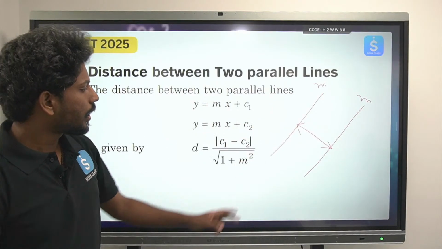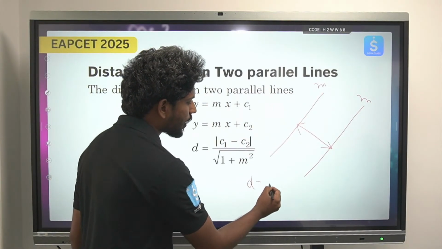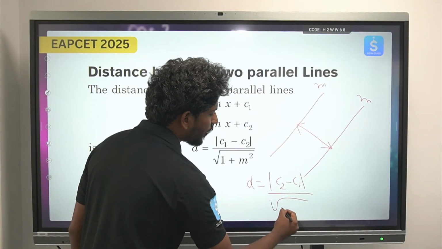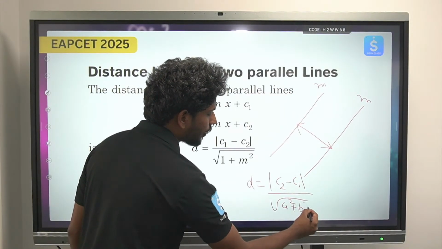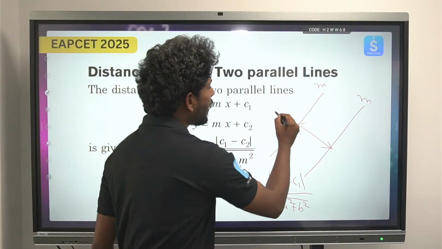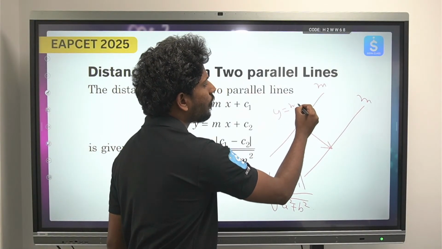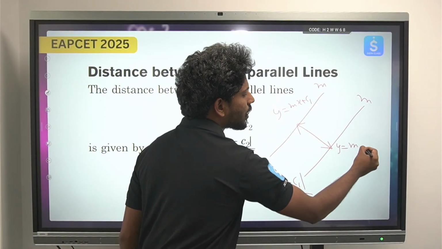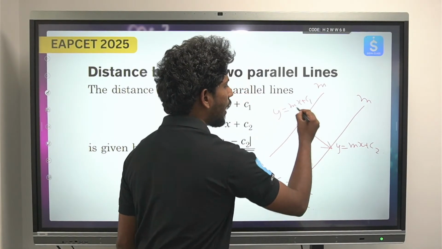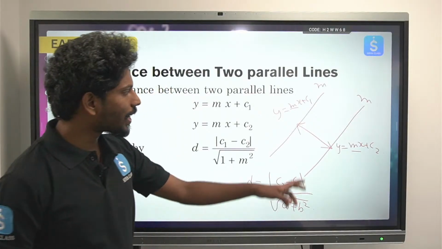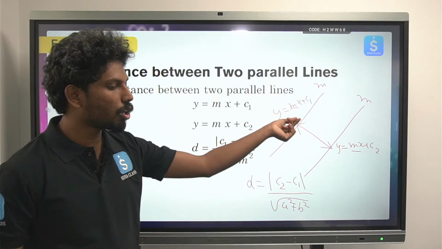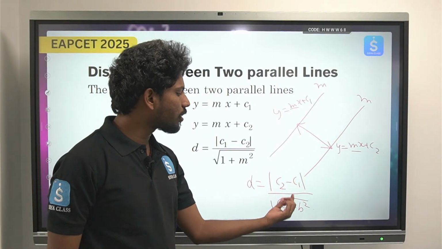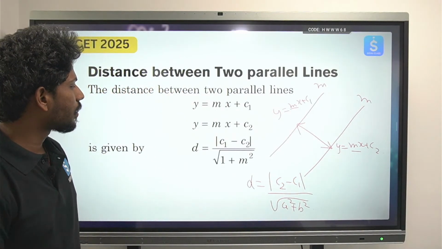A line can be represented in slope intercept form: y equals mx plus c1, y equals mx plus c2, where m is the slope of the line. As you know, when two lines are parallel, their slopes are equal. So d is equal to the modulus of c2 minus c1, divided by the square root of a square plus b square.